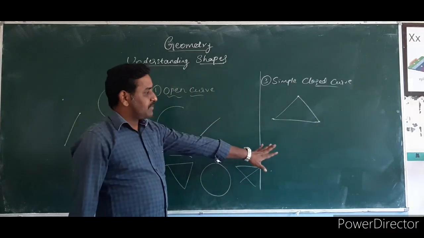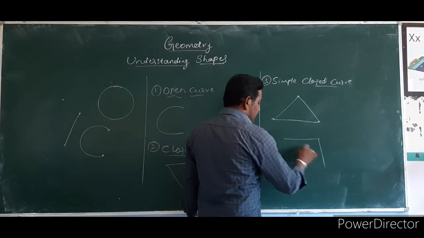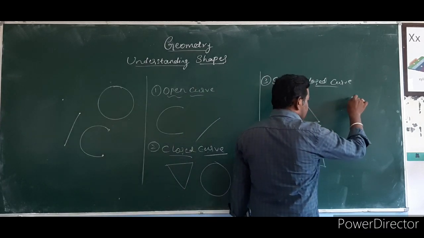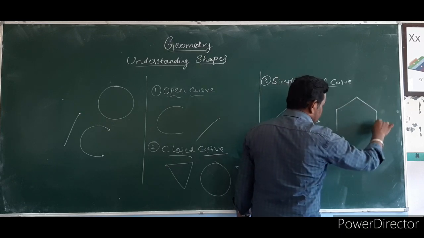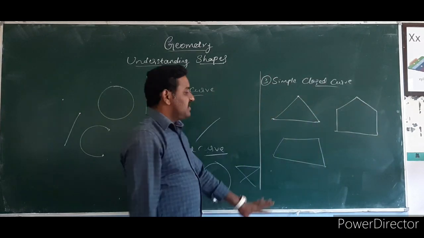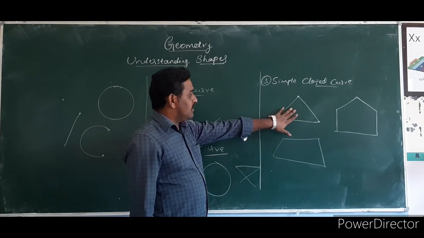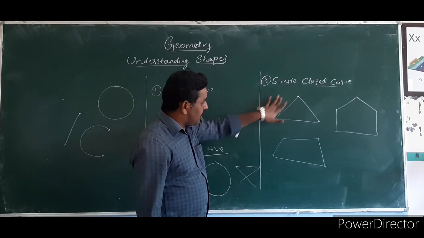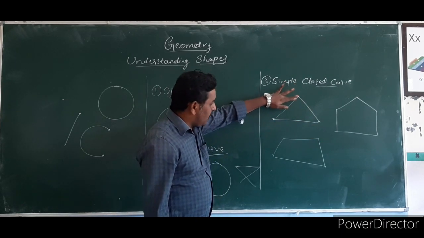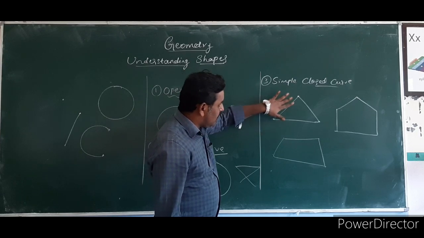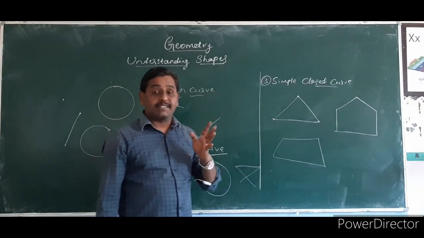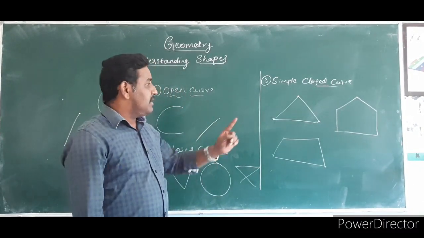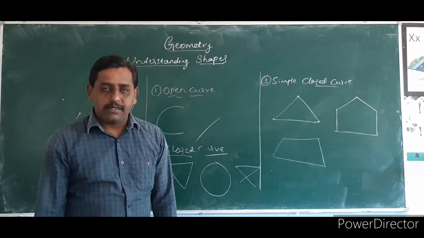Look at here. This is a triangle, this is a trapezium, and you can take a pentagon. So here is a simple plane curve. Here 3 points are there. If you draw a line segment from here once, it does not pass more than once. A curve which does not pass more than once at a point is called a simple closed curve.